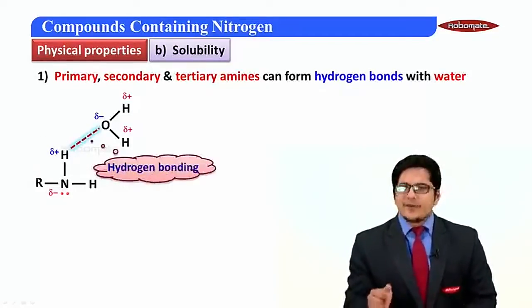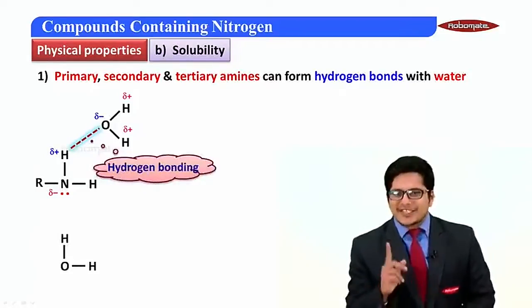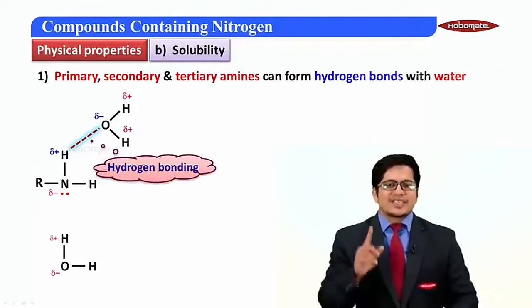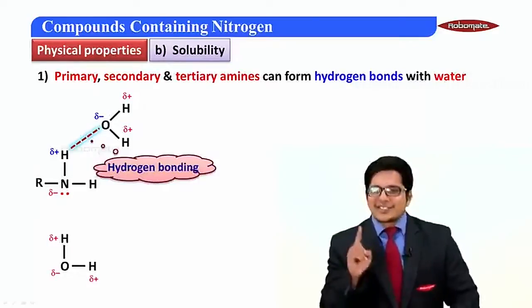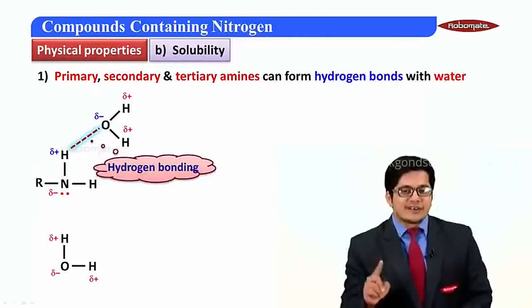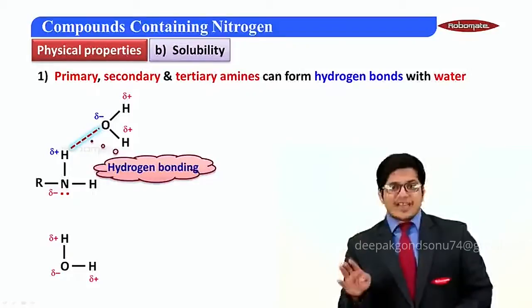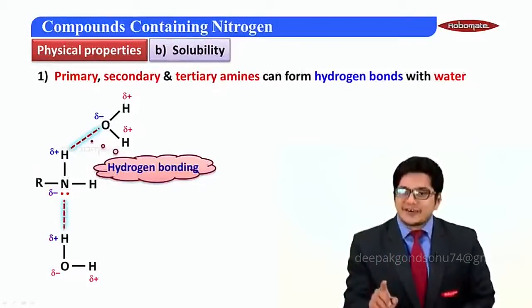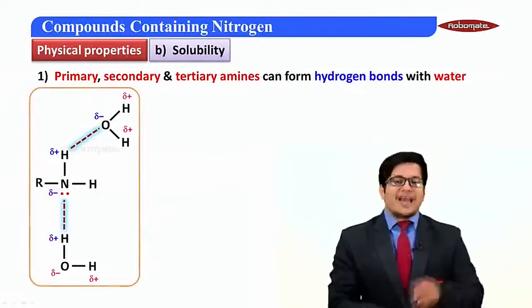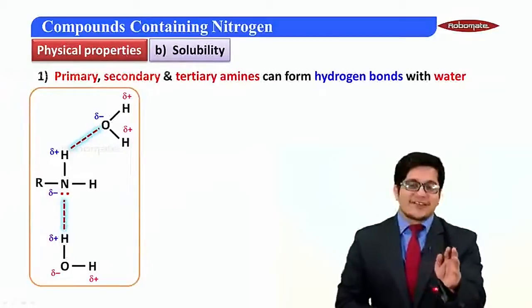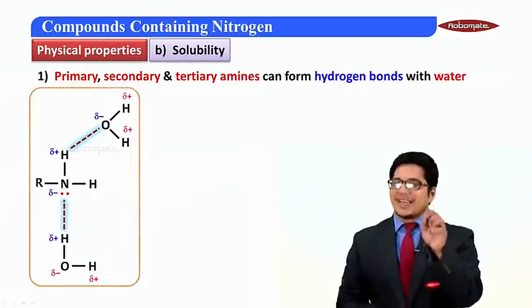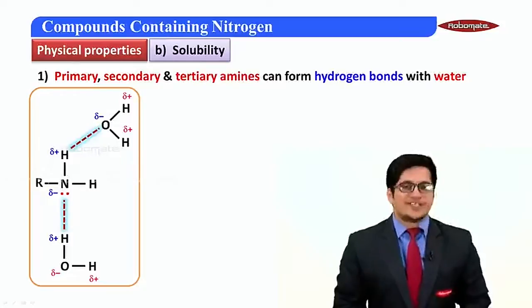What if we have one more molecule of water? Let's check it out. Again, you have the same scenario. Oxygen partially negative, hydrogen partially positive. So again, they would form a hydrogen bond between them. And yes, if they are forming hydrogen bonds, that means they are soluble in water.